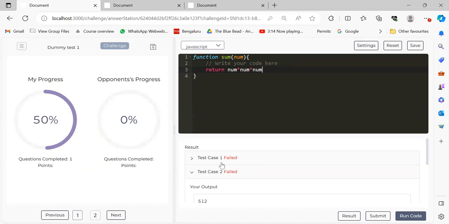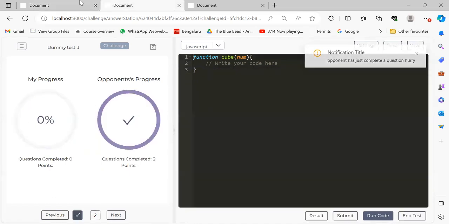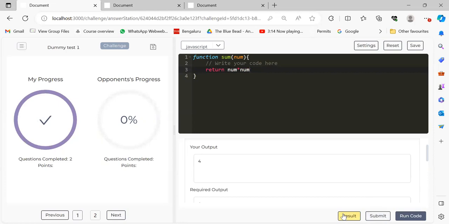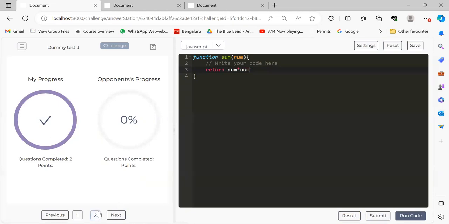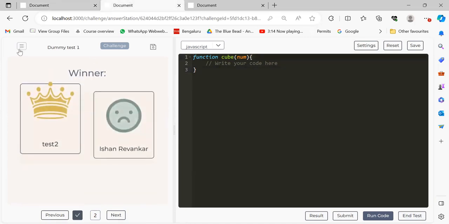as it says, cases 1, 2, and 3 have failed. So the compiler recognizes the particular error. Here it doesn't match the required output because this is the correct code. And once I run it, it shows that all three test cases have been passed and the test is complete. And I can now end the test, showing that I'm the winner and the opponent has unfortunately lost the game.